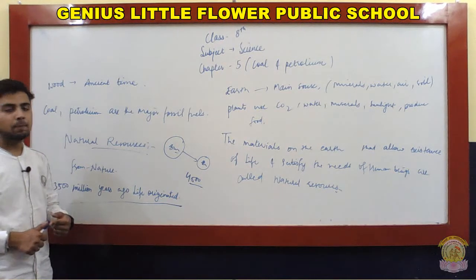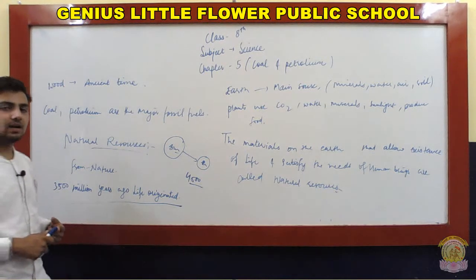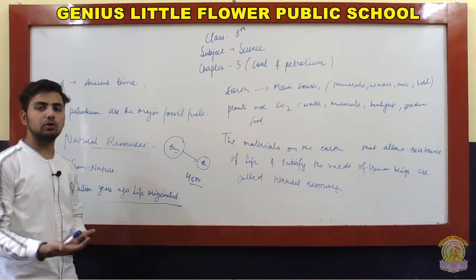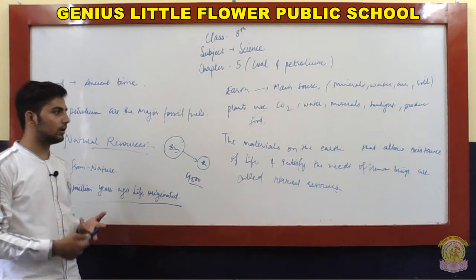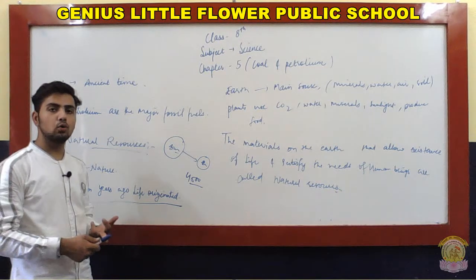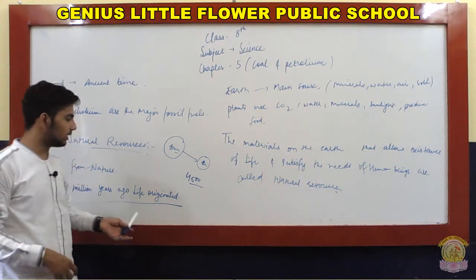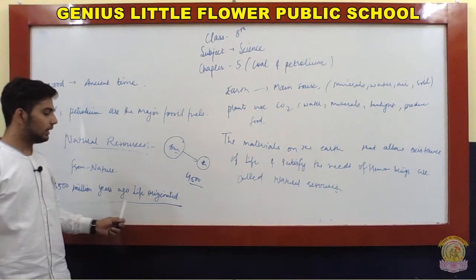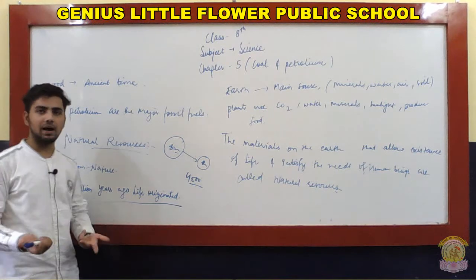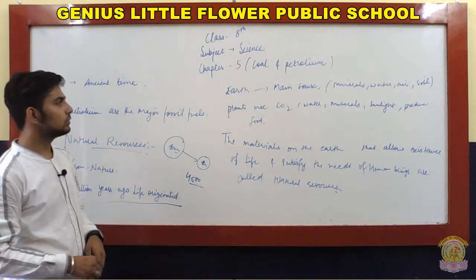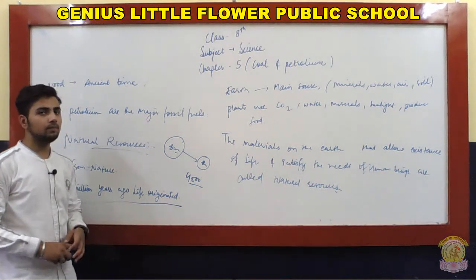Now we are going to move on to survival, the major essentials for survival. For human beings, the main needs are minerals, so that they can produce their homes, food, and clothing like wool and silk. Animals require many more things, like they eat plants and vegetables. These are also available on earth.